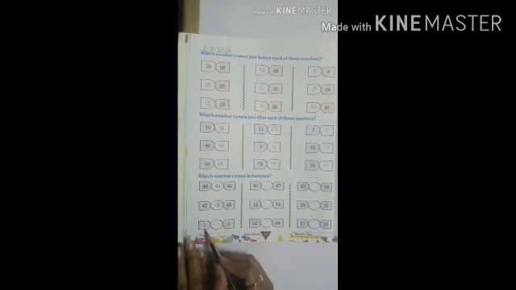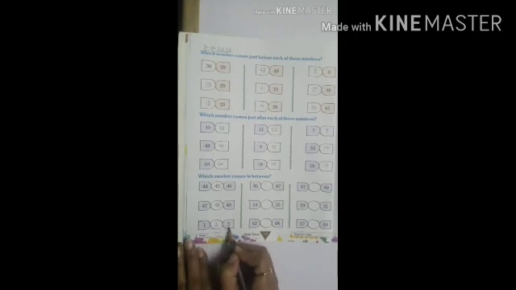Our next numbers are 1 and 3. What comes in between? 1, 2, 3. 2 comes in between 1 and 3.